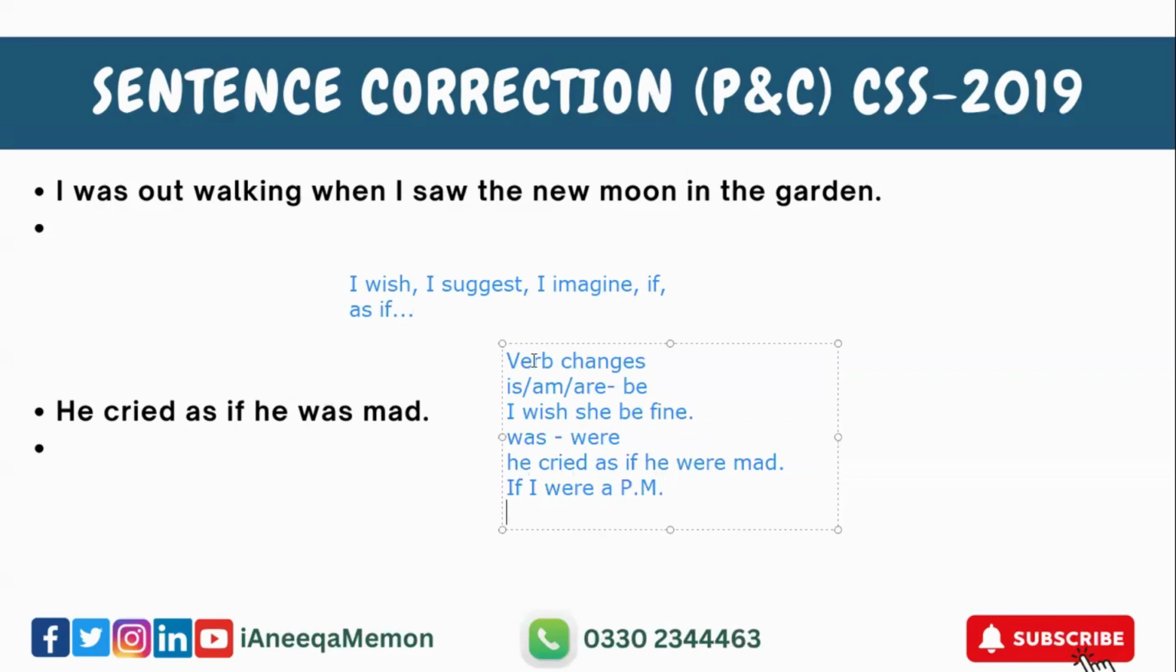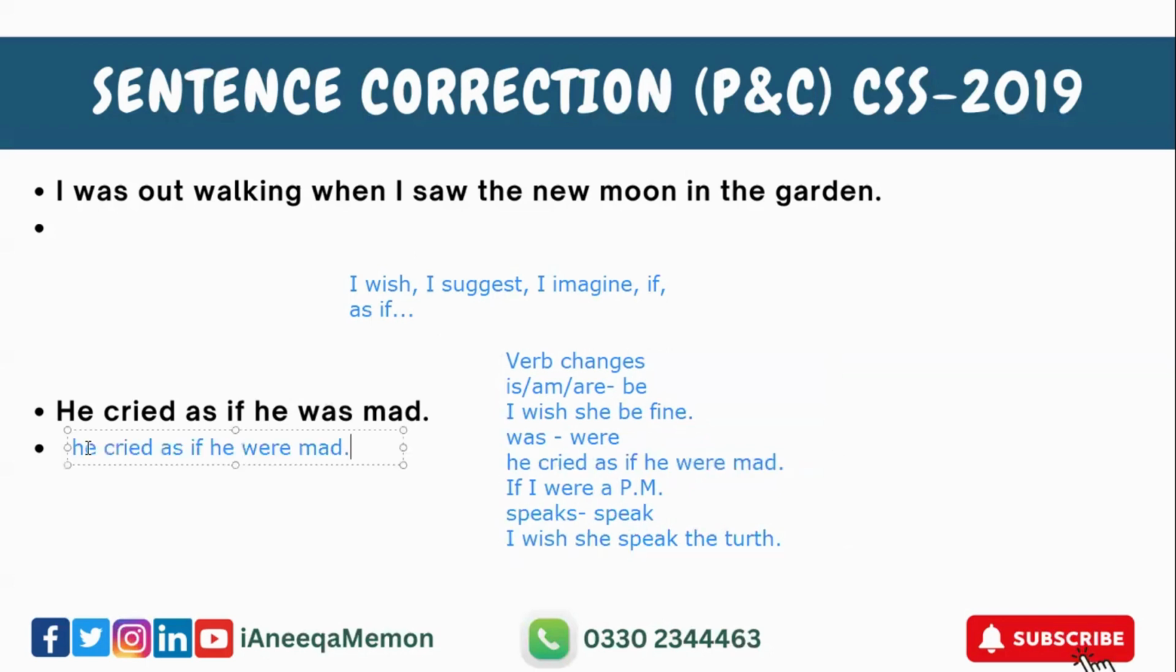Same is the case with अगर आपके पास singular subject use हुआ है और उसके साथ speaks use हो रहा है, let's just say, तो आप उसको speak करते हैं. ठीक है? For example, I wish she speak the truth. ठीक है? कि काश वो कभी सच बोले. ठीक है? So this is your final sentence. I'm writing it here. He cried as if he were mad.